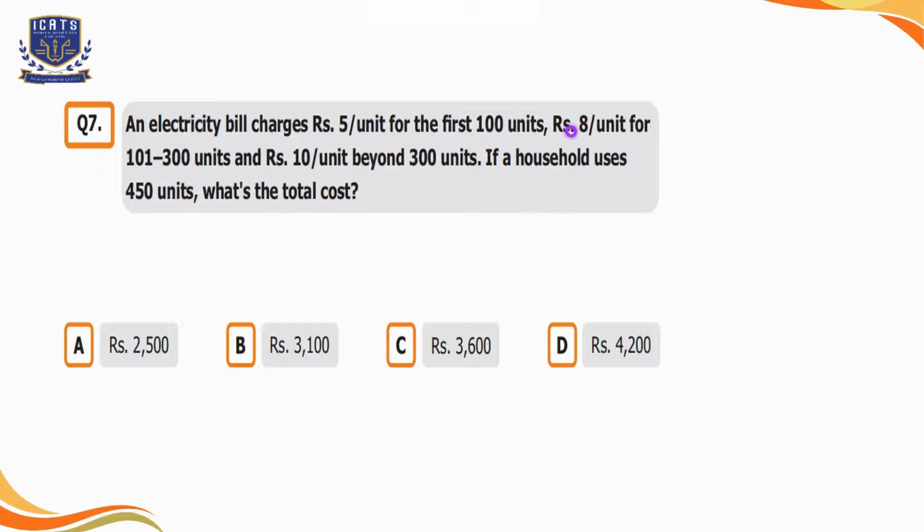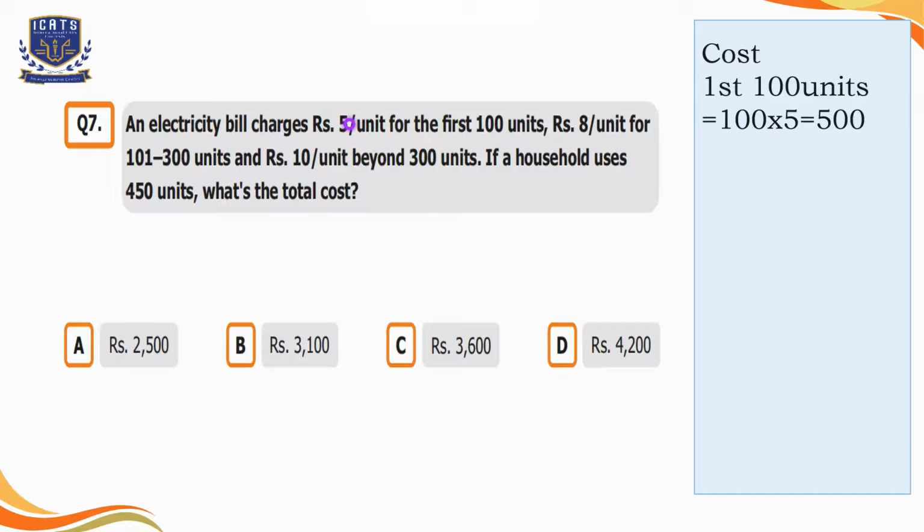So for the first 100 units, the charges are rupees 5 per unit. So we will multiply 5 by 100, that is equal to 500 rupees. Then 8 rupees will be charged for 101 to 300 units. As there are 200 units, we will multiply 8 by 200, that is equal to 1600 rupees.